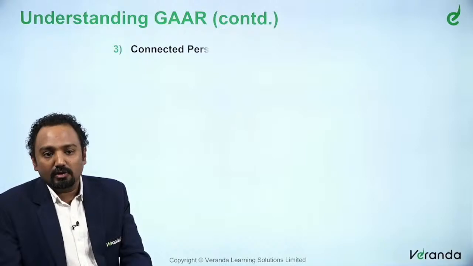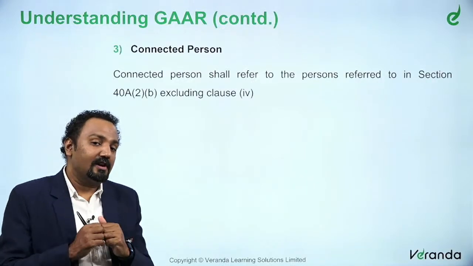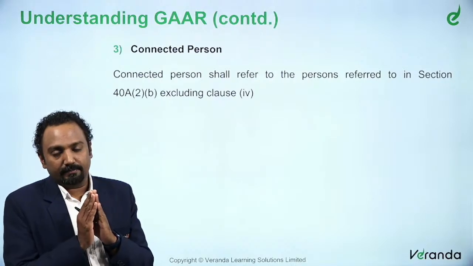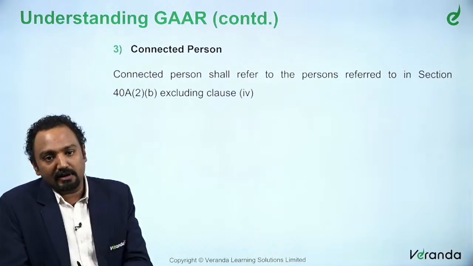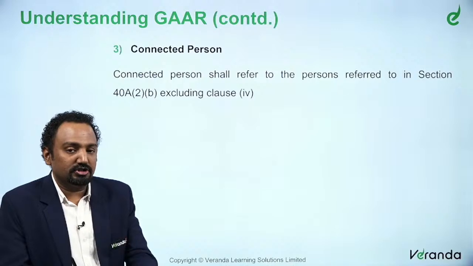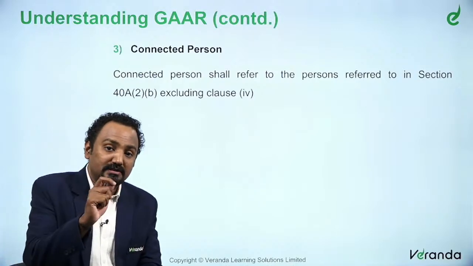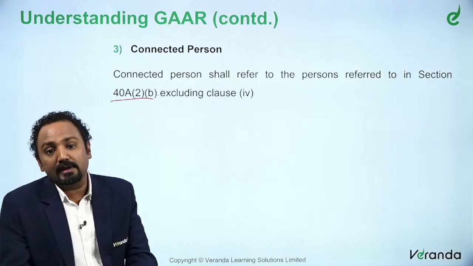What else are the definitions that we need to understand? The next definition is connected person. We are not going to go into detail of this definition. You can just remember in short that it covers whatever person has been covered under section 40A(2)(b). What did we say 40A(2)(b) is about?